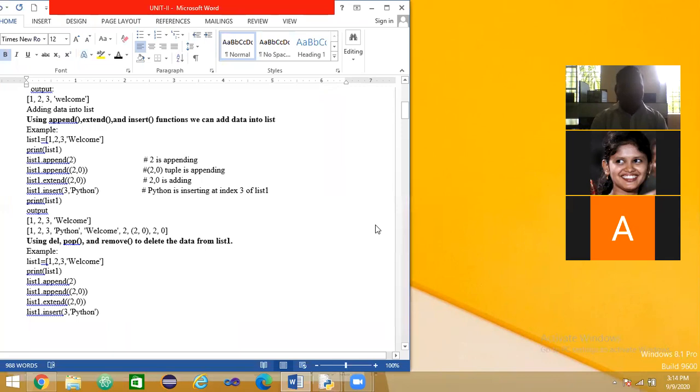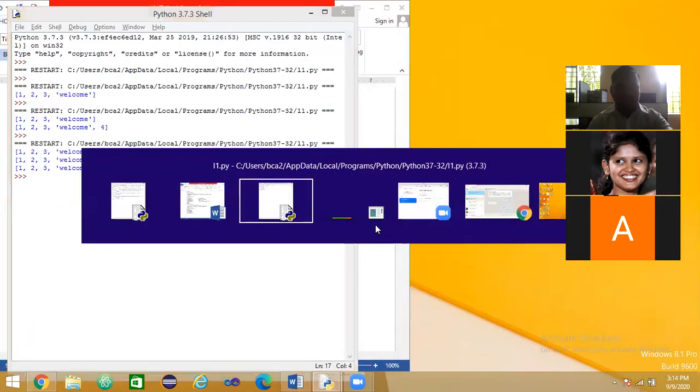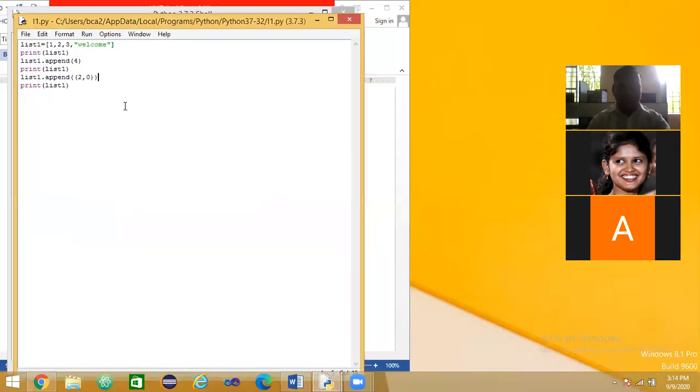We have one more function, that is the extend function. So using the extend function, we can add the data. See how? See here.